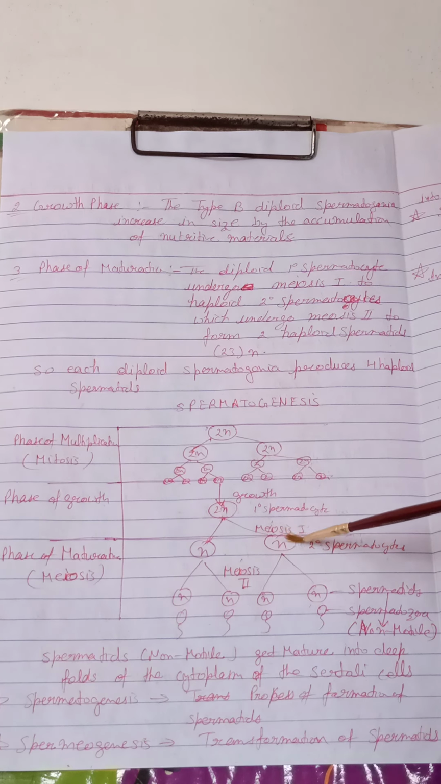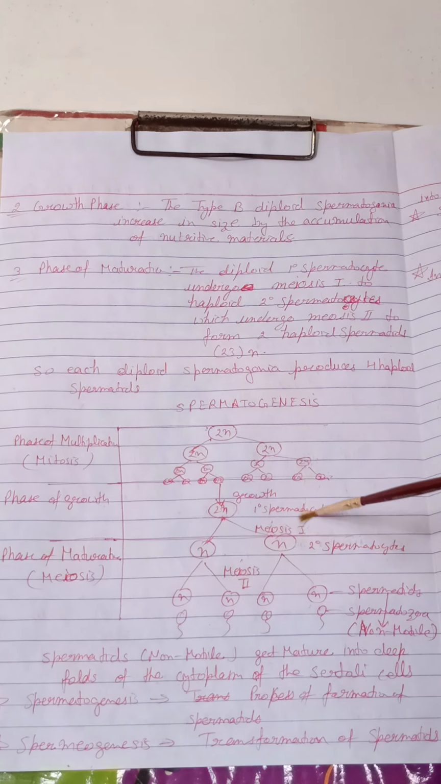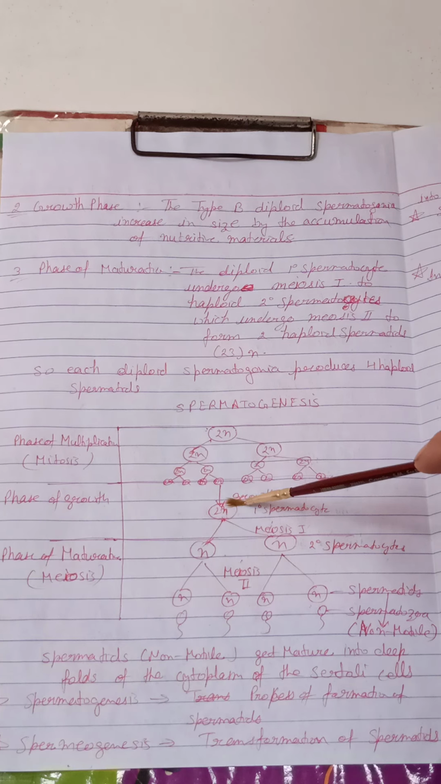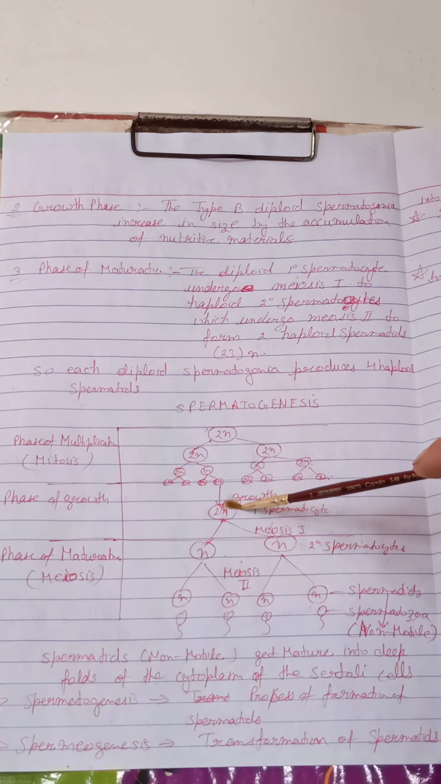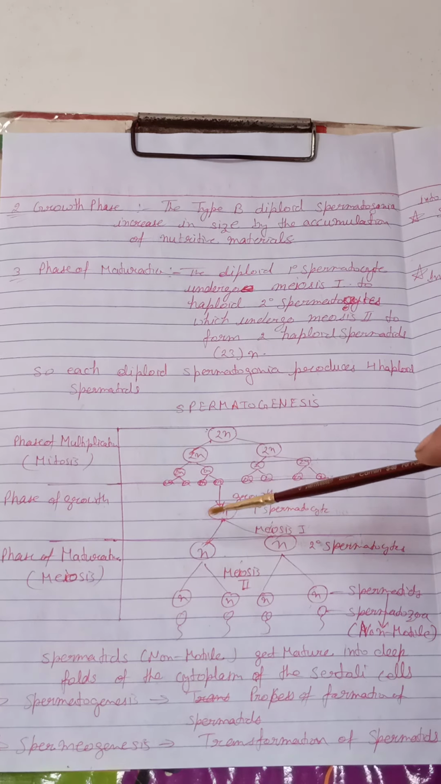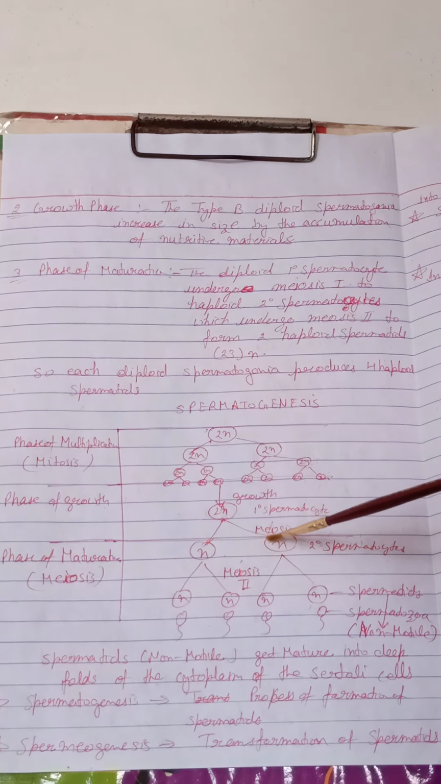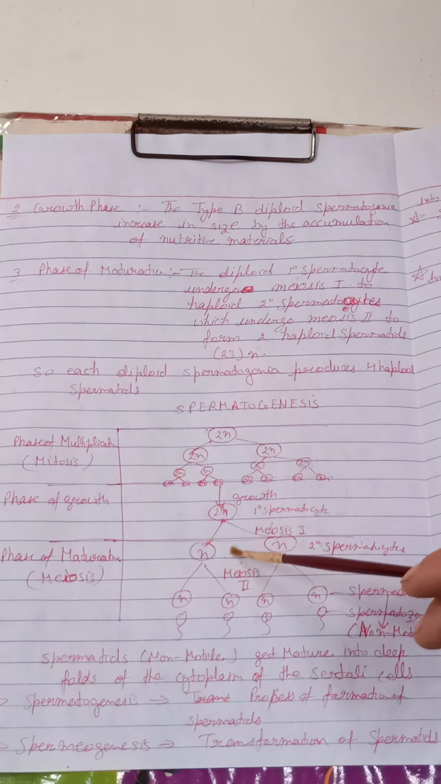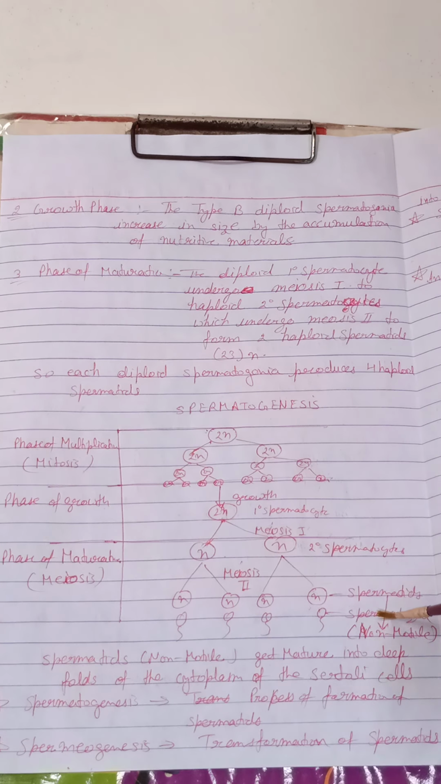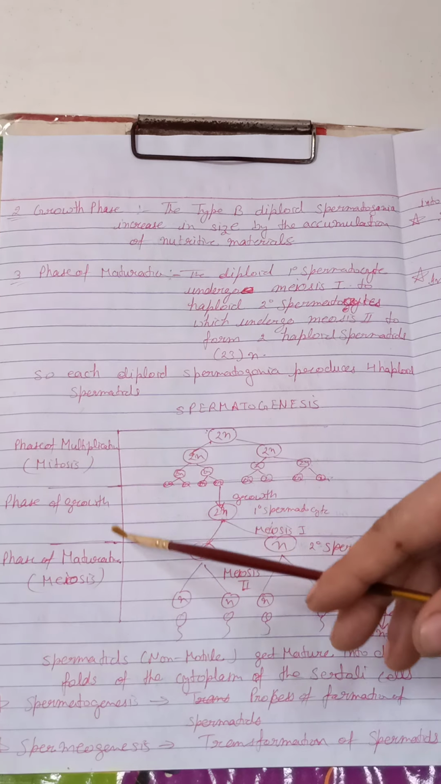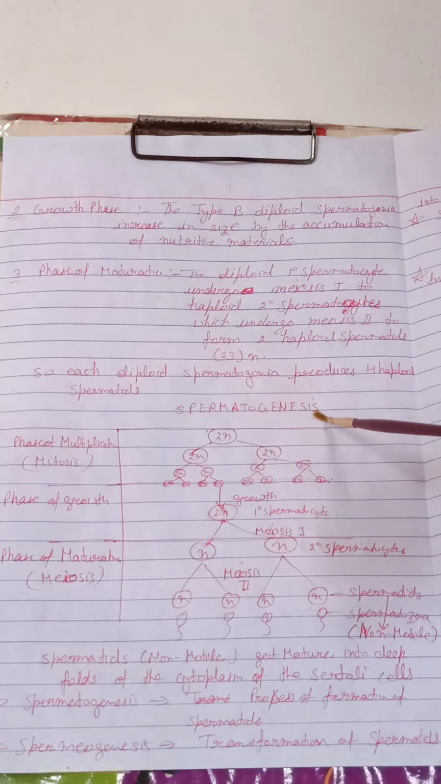We know meiosis 1 is called a reductional division, in which the number of chromosomes gets halved. So the diploid gametocyte becomes haploid, and these spermatocytes undergo meiosis 2 to form 4 spermatids. So this is the process of spermatogenesis.